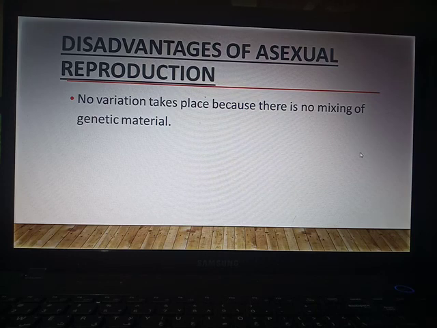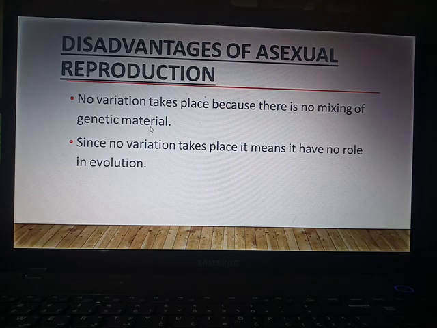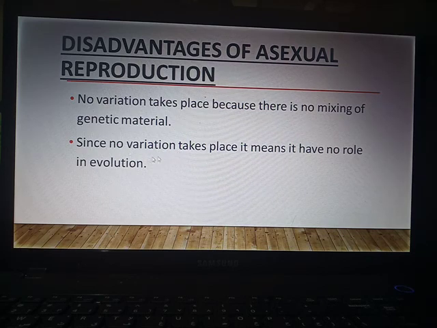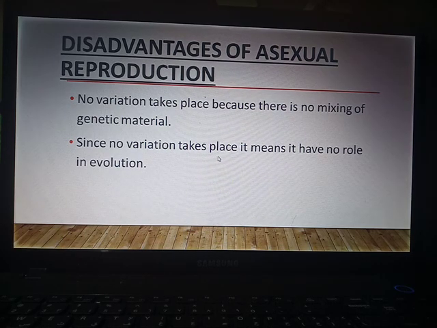So it is a disadvantage of asexual reproduction. Since no variation takes place, it has no role in evolution. Variation has a role in evolution. If no variation takes place in an organism, those organisms have no role in evolution.